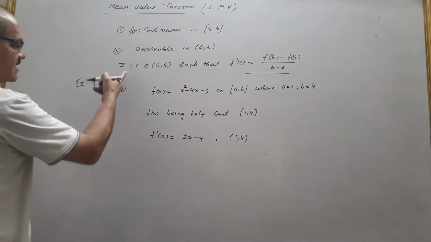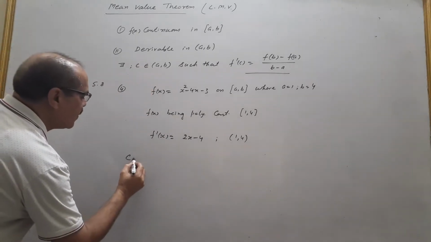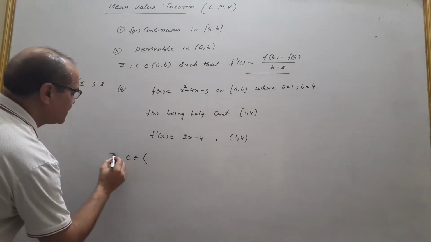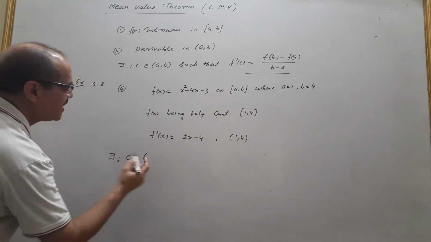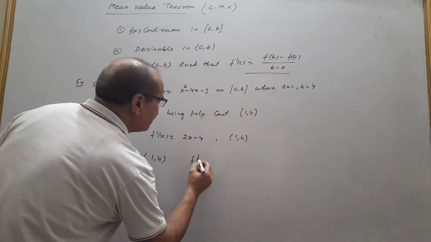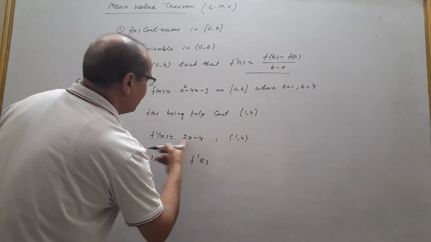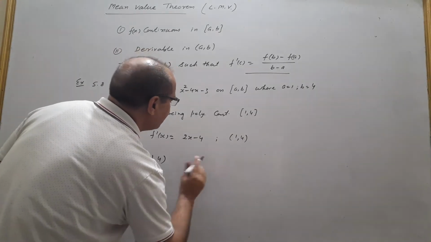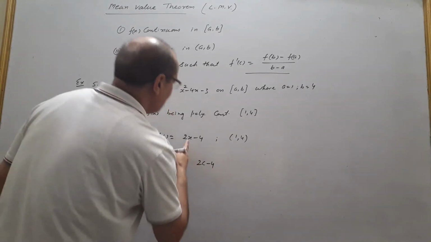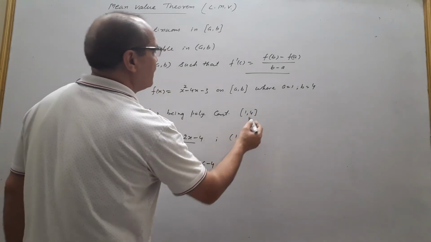Then there exists a point c belonging to the open interval (a, b) such that f'(c), that is 2c minus 4, is equal to (f(b) minus f(a)) upon (b minus a), where f(b) means f(4).